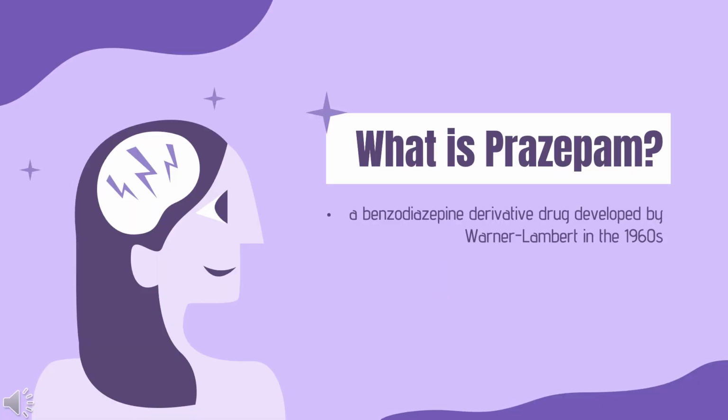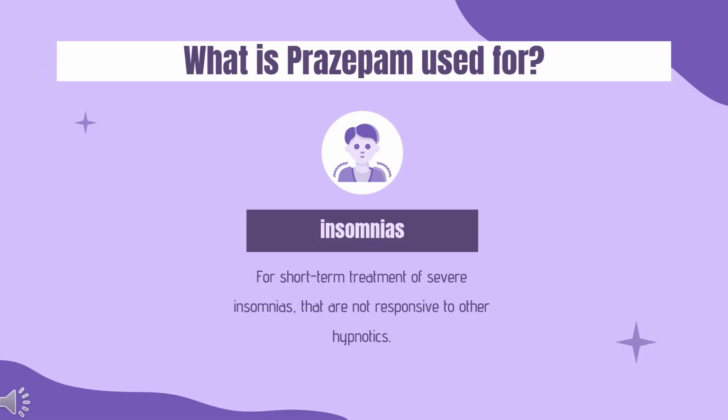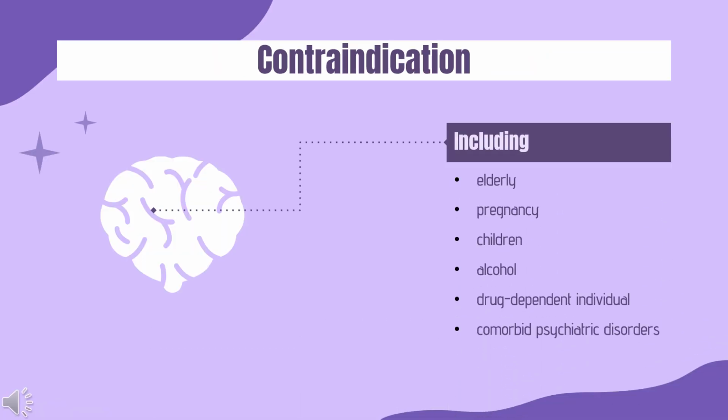What is Prazepam? Prazepam is a benzodiazepine derivative drug developed by Warner Lambert in the 1960s. It possesses anxiolytic, anticonvulsant, sedative and skeletal muscle relaxant properties. Prazepam is a prodrug for desmethyldiazepam, which is responsible for the therapeutic effects of Prazepam. What is Prazepam used for? For short-term treatment of severe insomnias that are not responsive to other hypnotics.